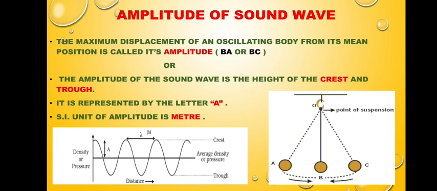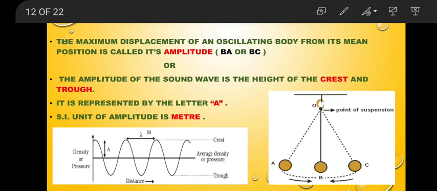The first property which we are going to discuss today is amplitude. Now what is the meaning of amplitude? The maximum displacement of an oscillating body from its mean position is called its amplitude. You can see here in the diagram, the mean position is the center position B. From B, it goes to A. Suppose you are pushing it slowly, it will just travel a short distance. If I am pushing it hard, it will go the maximum distance.